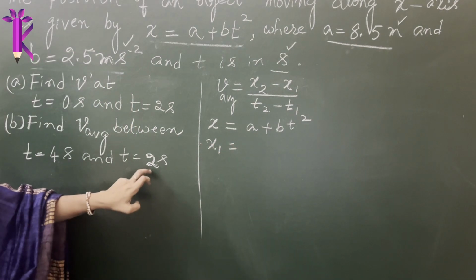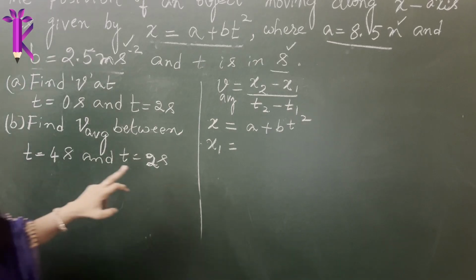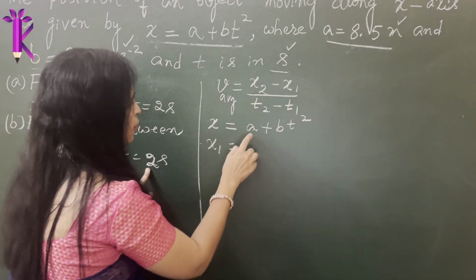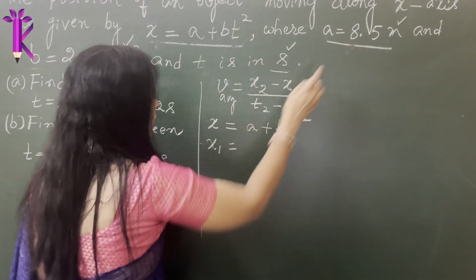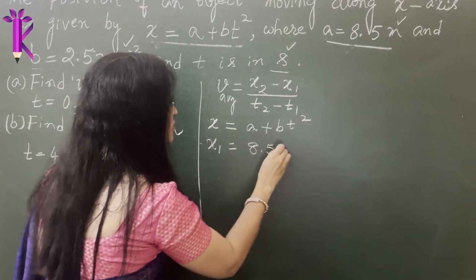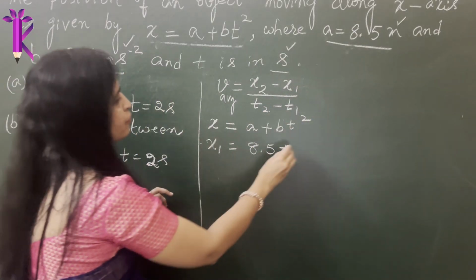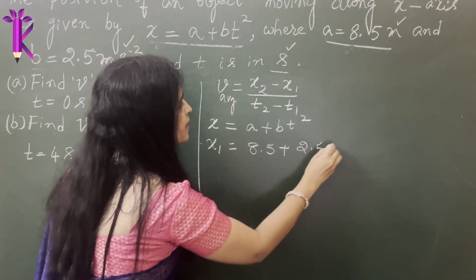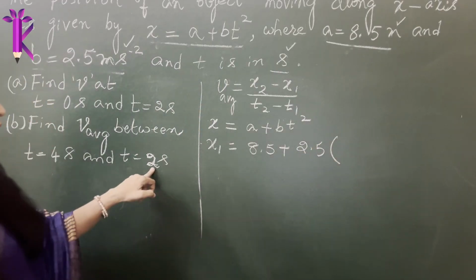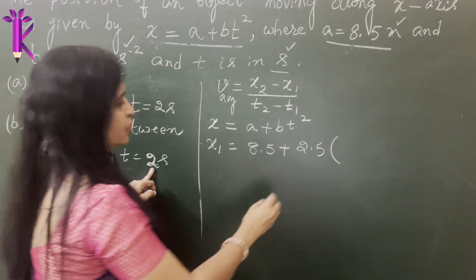So initial time is 2 seconds. This is the final time. So at t2, x1 is equal to a. What is the value of a? 8.5 plus what is the value of b? 2.5. It is given in the numerical into time square, which is 2 square, sorry.